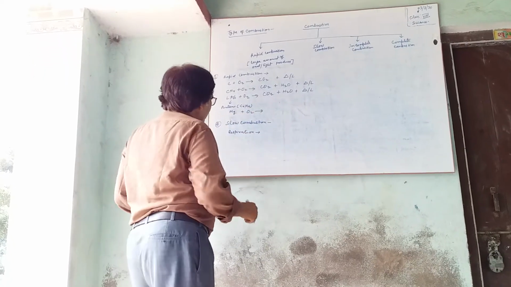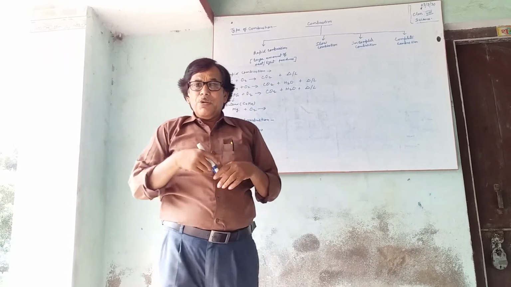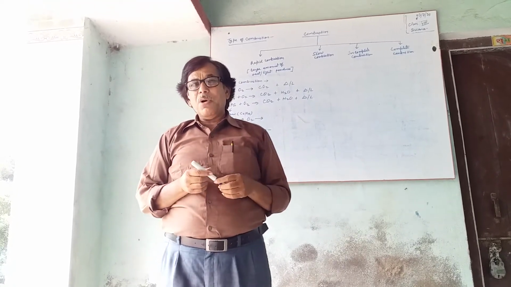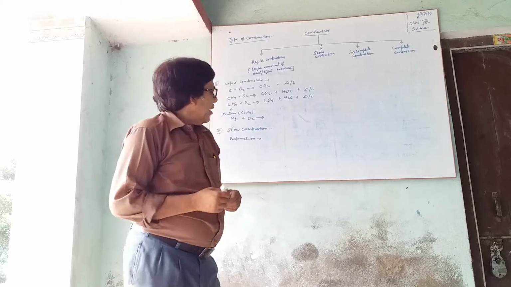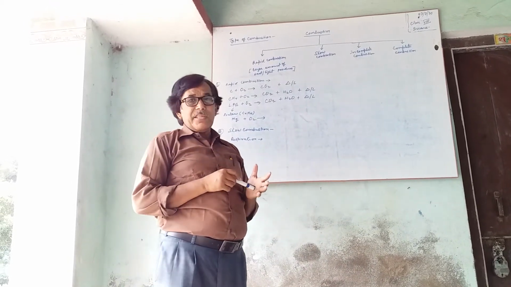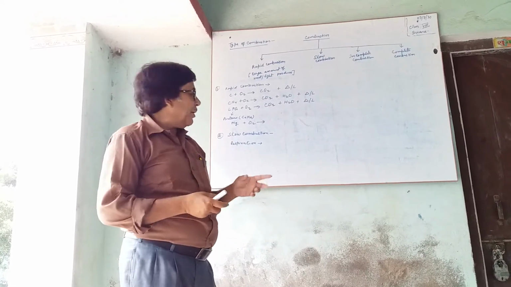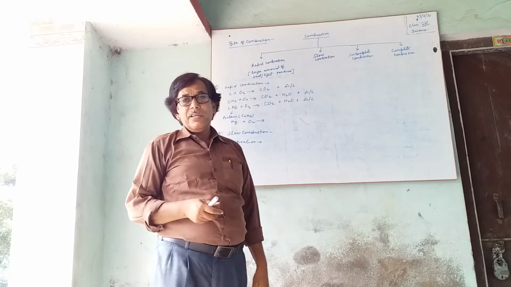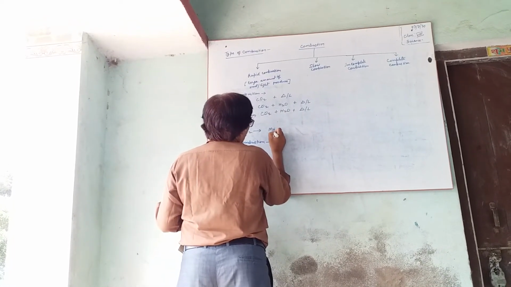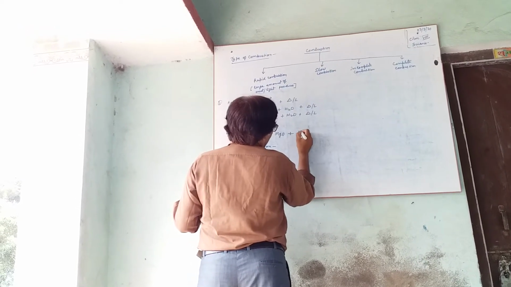Next, magnesium. We generally use it during Diwali and Chhath Puja in the form of firecrackers. It will burst with blazing light but does not catch fire easily. After more heating, when it catches fire, it will form magnesium oxide, MgO: magnesium plus oxygen gives magnesium oxide plus heat and light.